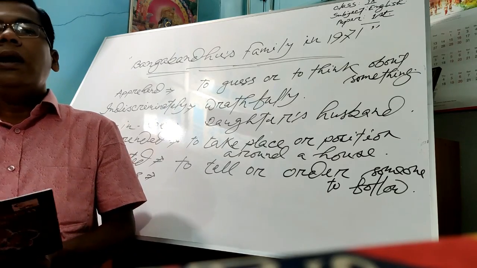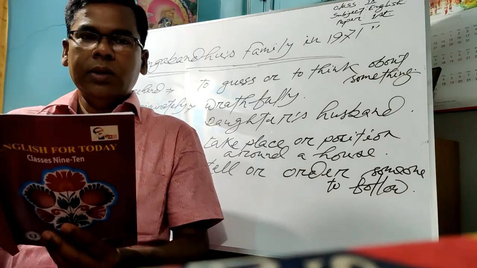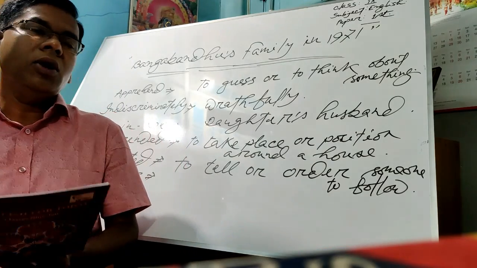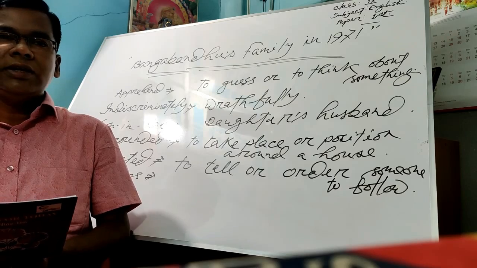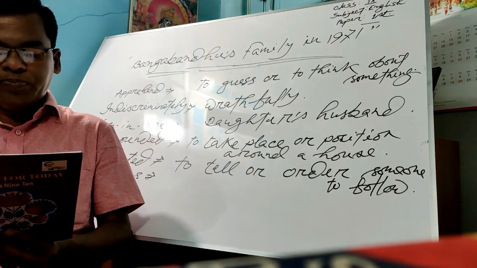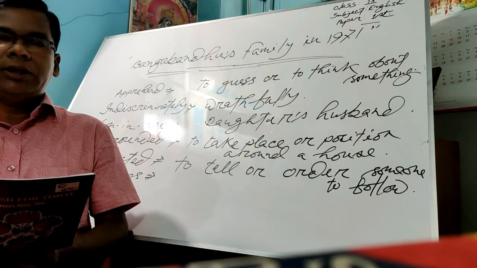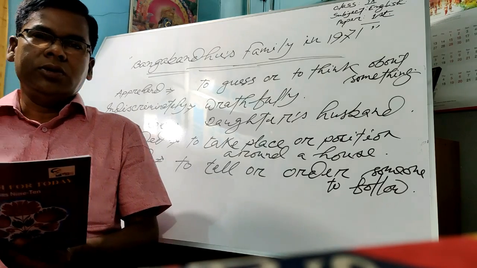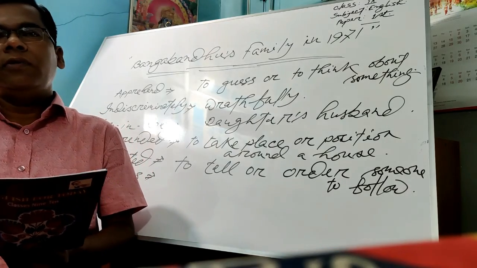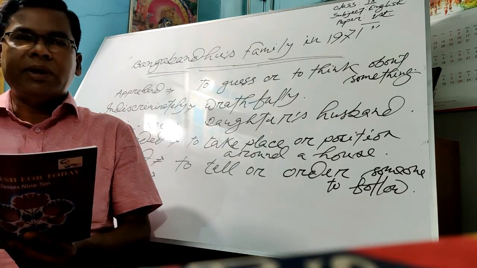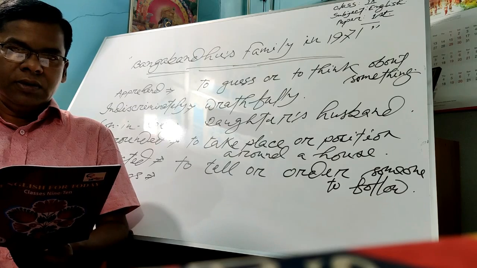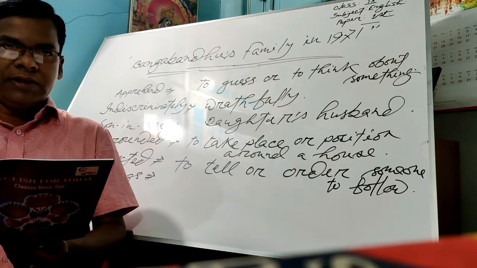That's why, to protect from the attack of the army, the eldest son of Bangabandhu, that means Sheikh Kamal, was out of home to make a barricade, especially to protect the house of Bangabandhu's family. And Bangabandhu also thought that the house was not safe for the family that night, especially for the girl members. That is why Bangabandhu decided to send all the girl members of his family to a safer place.